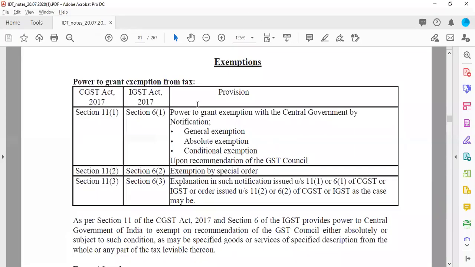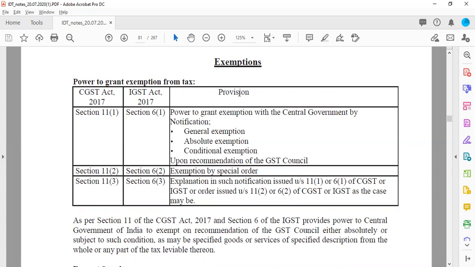So we are going to start with the next chapter, that is exemption. Now this is an important chapter in GST as this chapter defines what services and what type of goods and services will be totally exempted from tax liability. Exemption indicates that those goods and services which are mentioned in the list will not be subject to GST. And for this purpose, the department has made specific provisions regarding exemptions under the CGST and IGST Act.